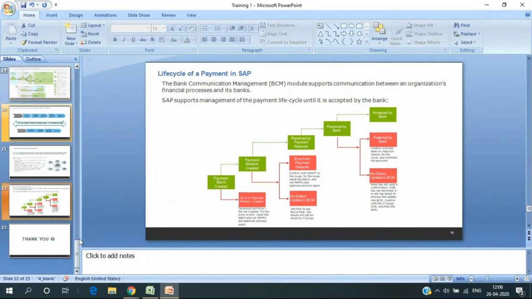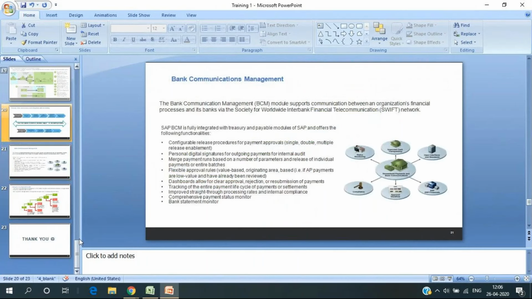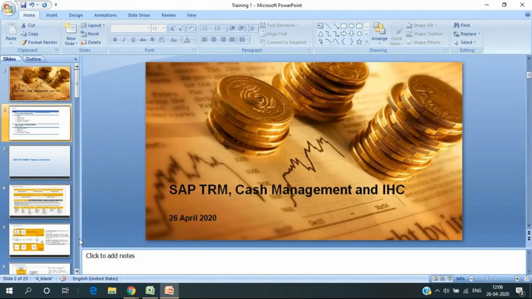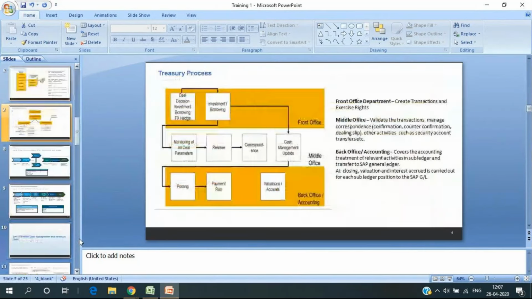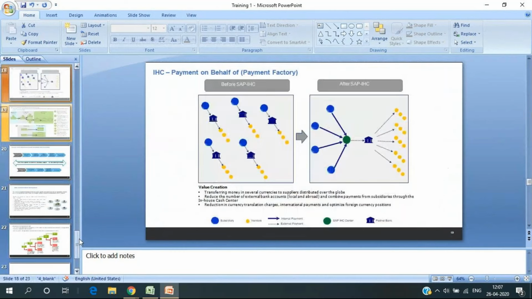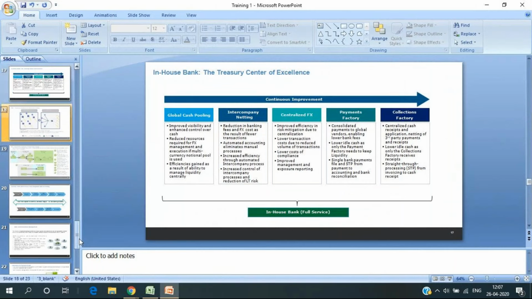Any kind of questions, I'm open to any kind of question. Hello, regarding in-house bank, the ECC version and the S4 version, are they both the same? Or, as you mentioned, is cash management completely different now? Right, good question. In in-house cash, SAP has not made a lot of changes. So if you know ECC, you will be able to do it in S4HANA.